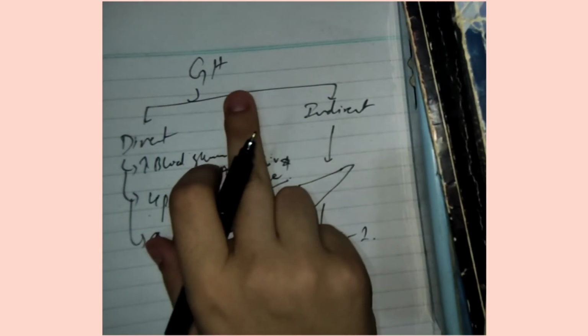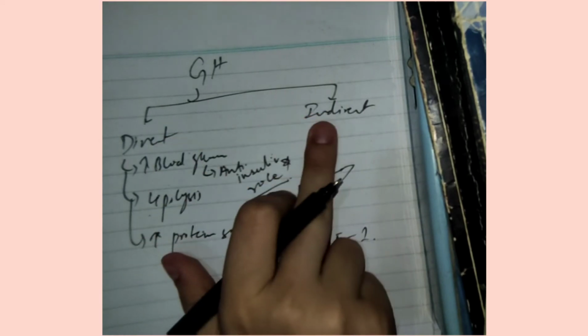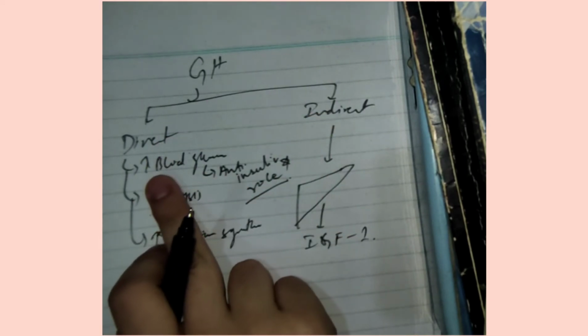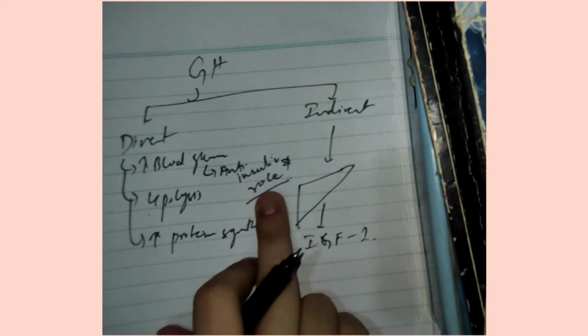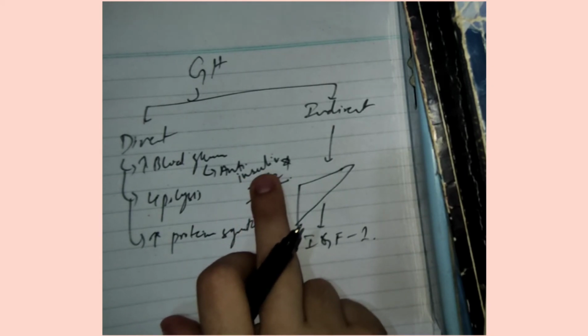Now, growth hormone has two roles. One is its direct action, and the second is indirect action. In direct action, as we know, it increases blood glucose level, so it will act in an anti-insulin role, since we know the role of insulin is to decrease the blood glucose level.